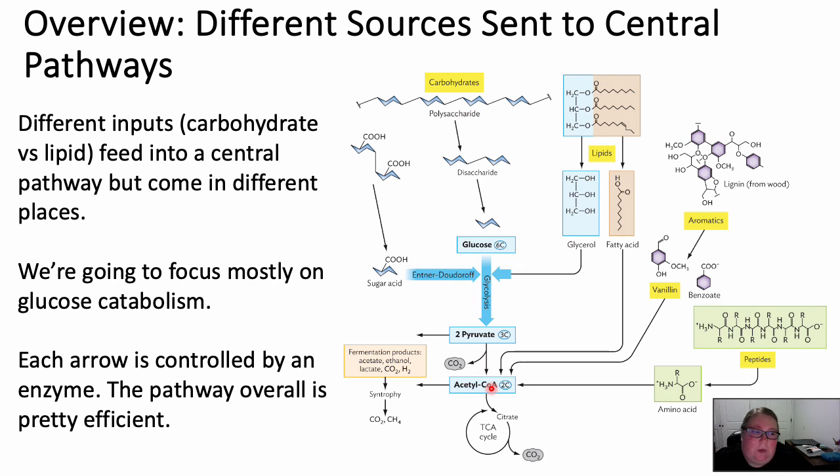Now for this class, we are going to focus on glucose catabolism, because that's what we're most familiar with. All these are different pathways, and every time you see an arrow in this pathway, it is controlled by an enzyme. Overall, no matter where you enter into this pathway, the reactions are pretty efficient and they work very well.